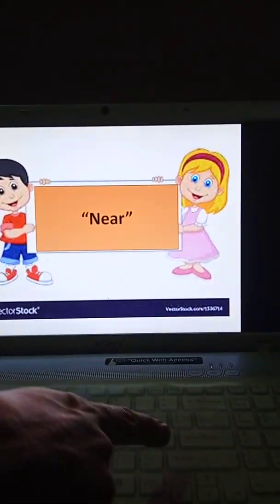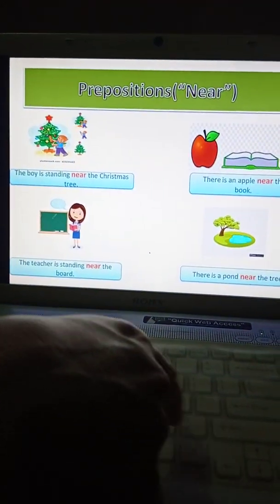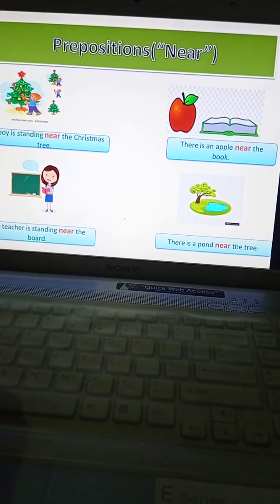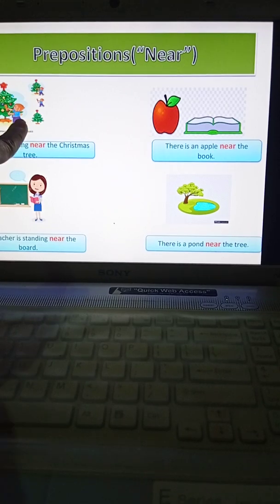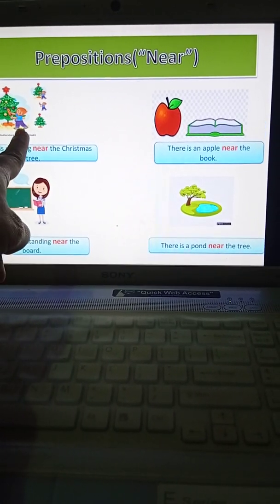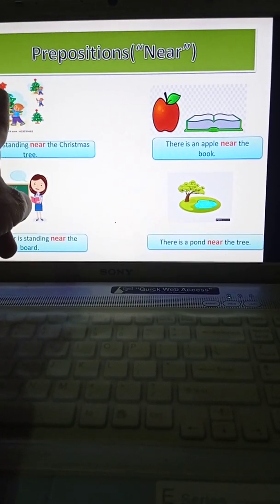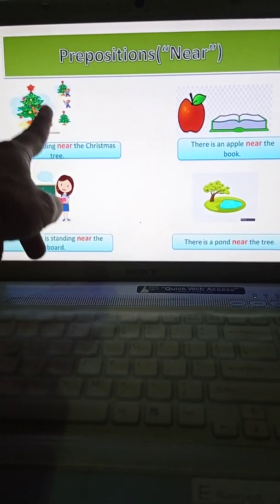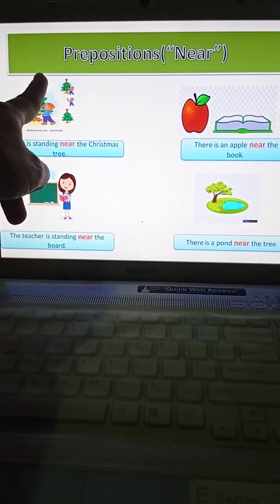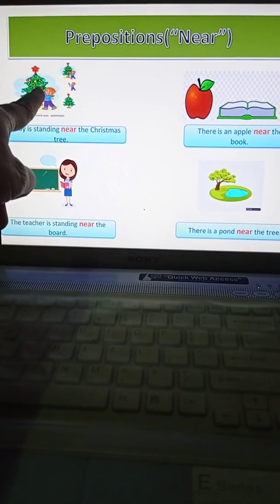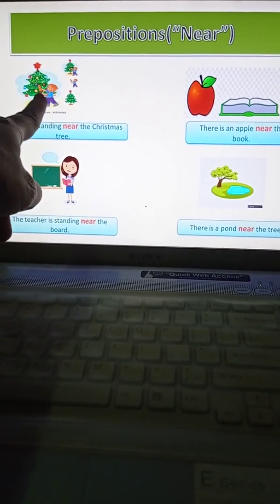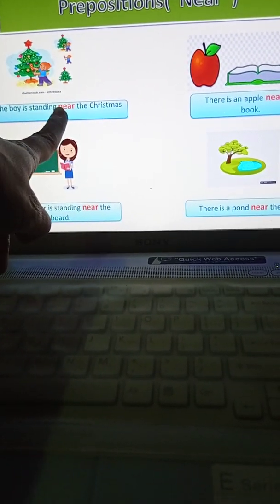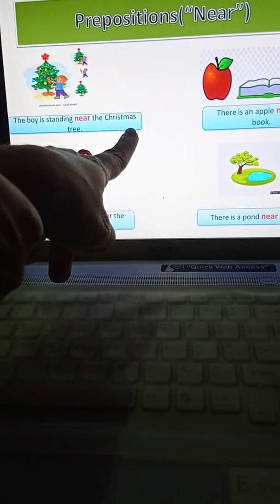Look at this picture again, children, for the near preposition. Yes, in this near, children, are you able to see what this boy is doing? The boy is standing near the Christmas tree. Are you able to see? He is not standing on the Christmas tree. He is not in the Christmas tree. He is standing near the Christmas tree. So the boy is standing near the Christmas tree.